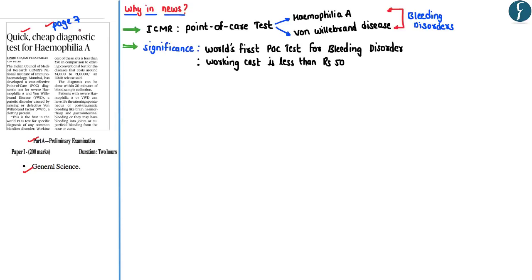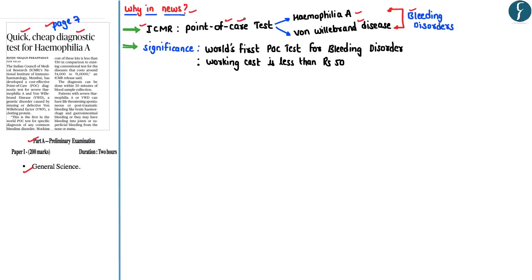Now the next article appears on page number 7. The title of the article is Quick and Cheap Diagnostic Test for Haemophilia A. This article shall be important mainly from the perspective of prelims under the subsection General Science. Now this particular article has appeared in the newspaper because the Indian Council for Medical Research has recently developed a new point of care diagnostic test for the bleeding disorders such as Haemophilia A and the von Willebrand disease.